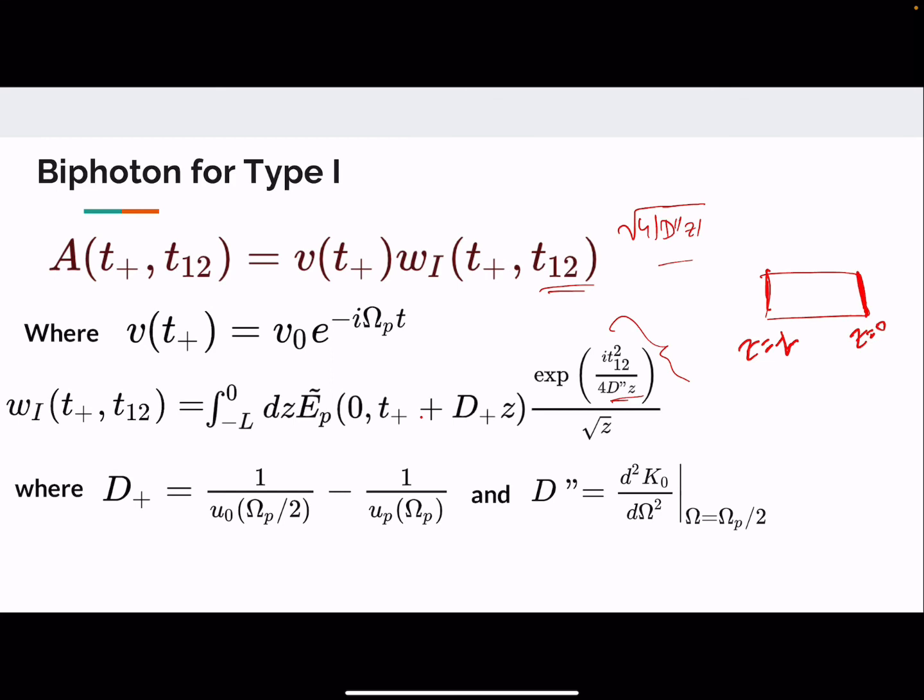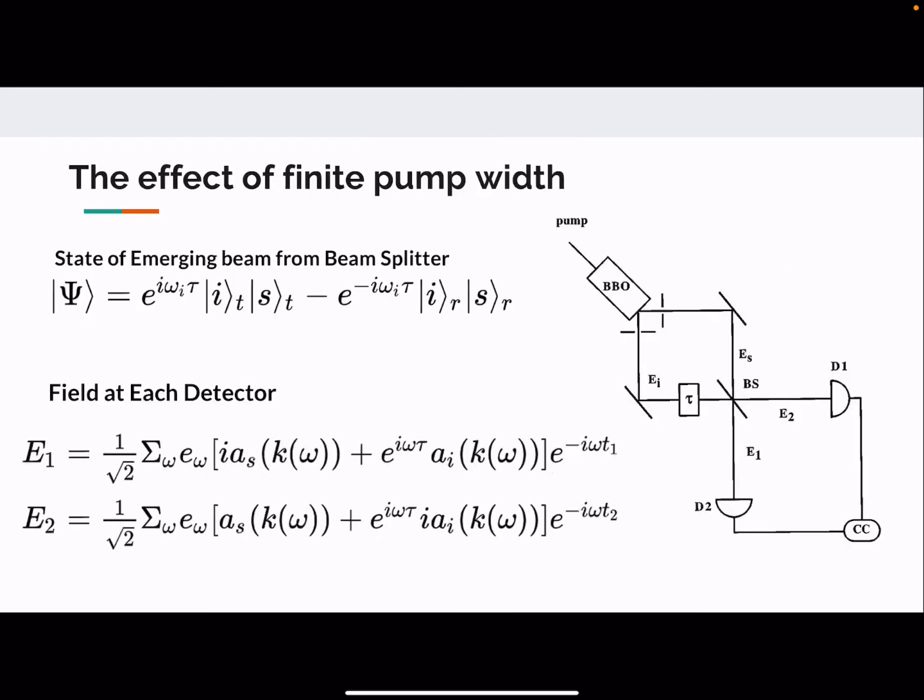We can check for Gaussian, and it comes out to be near 20 fs/mm for our typical length of the crystal. So this is why we have ignored it, but our aim is to understand the finite pump width, so we study that in the next slide.